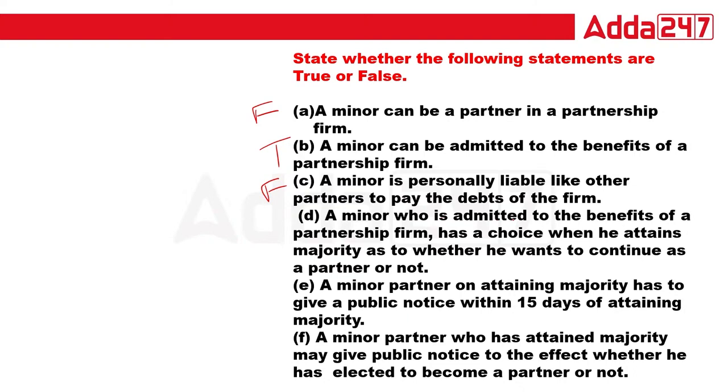A minor who is admitted to the benefit of the partnership firm has a choice, when he attains majority, as to whether he intends to continue as a partner or not. That is absolutely true. So within 6 months after attaining majority, he has a right to continue as a partner or not. A minor partner who has attained majority has to give public notice within 15 days. The answer is no. A minor partner who has attained majority may give public notice whether he has elected to become a partner or not. That is absolutely true. This is the true statement.